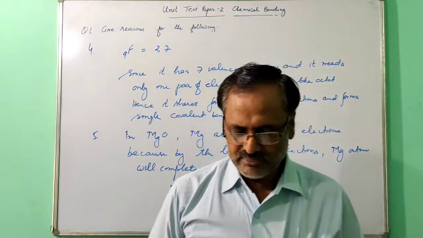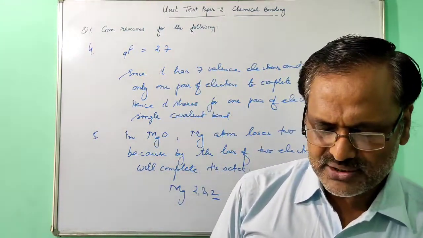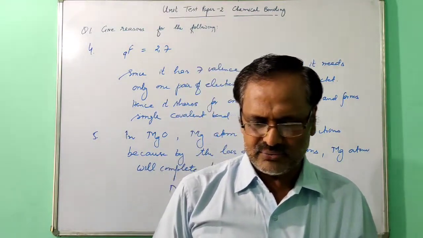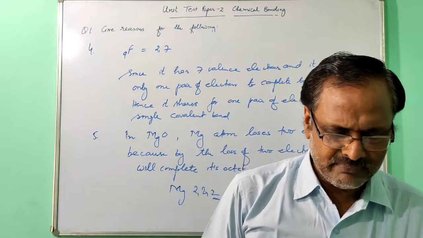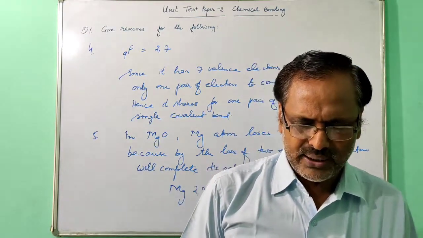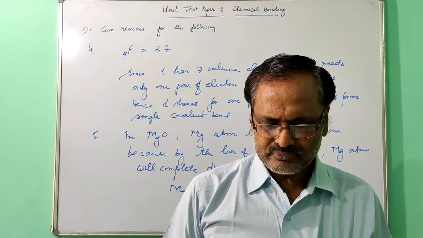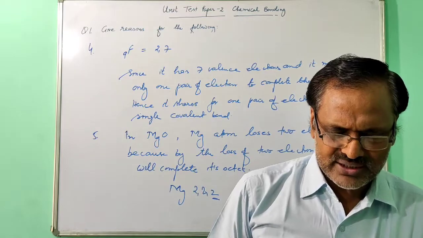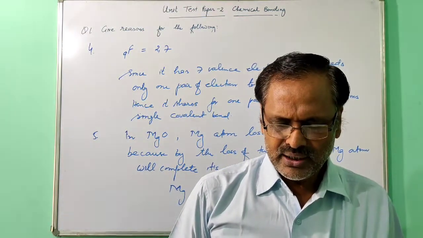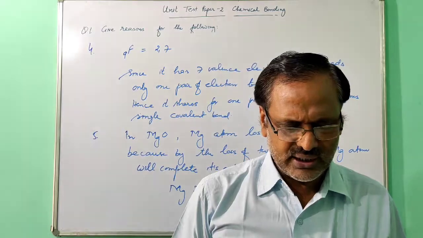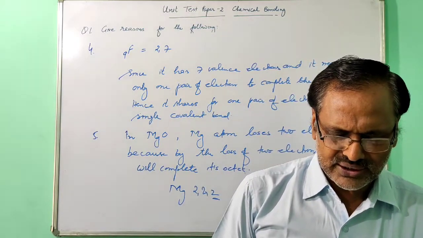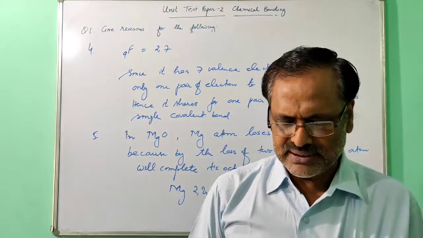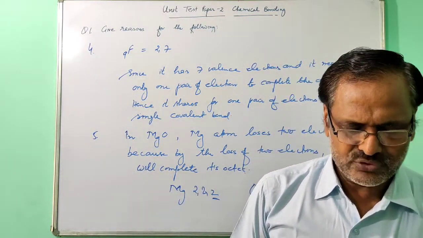Now question number 2, with reference to a molecule of water, fill in the blanks with the correct word. So just you mark in your book only. Water is a polar covalent molecule in which the atom of oxygen attracts electrons more strongly towards itself. The water molecule shows the presence of 2 single covalent bonds and 2 lone pairs of electrons present in the oxygen atom. So this you can do in the book.